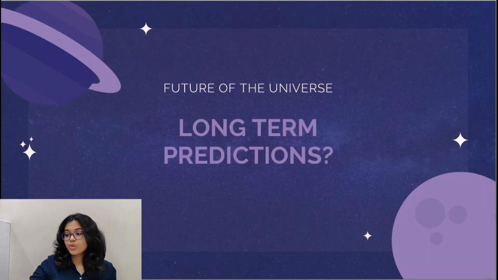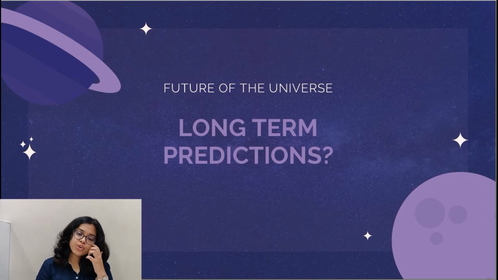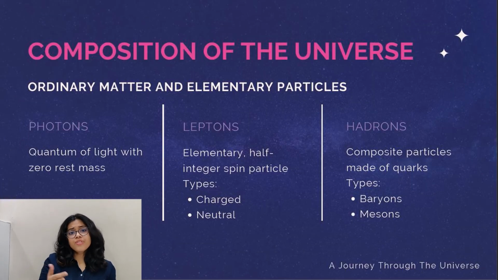Now let us go to what are the long-term predictions. How will the future of the universe be? So there are some theories which suggest how the future will be, but before jumping into the theories, we must first know what the universe is composed of. So the universe basically consists of ordinary matter and elementary particles. There are mainly 3 types of particles which are present in the universe: the photons, the leptons, and the hadrons.